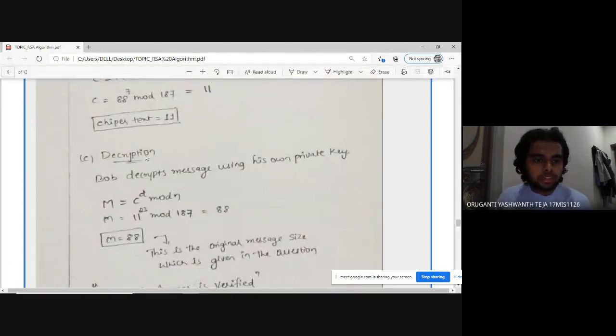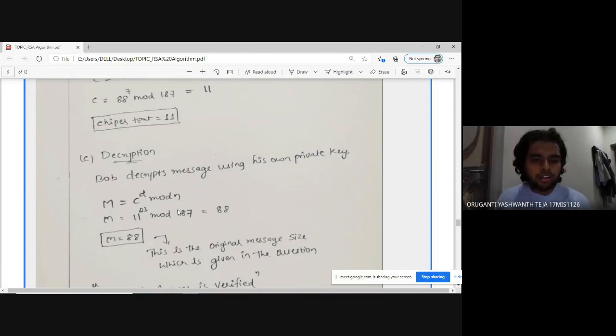So by using this decryption, Bob decrypts the message using his own private key. So here Bob is trying to find the original size of the message to find whether it's a match or not. So it equals ciphertext power private key mod n.